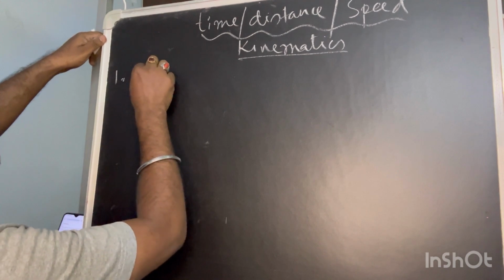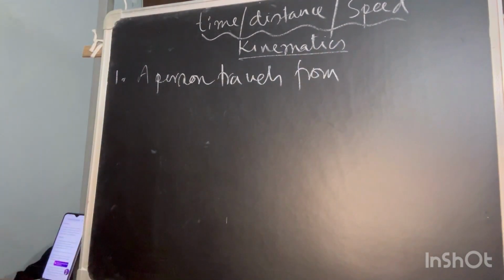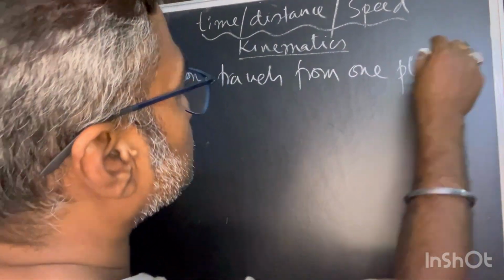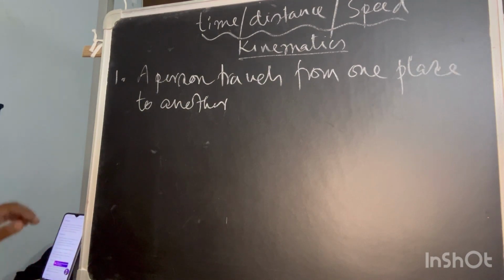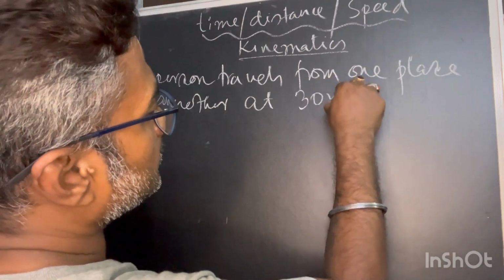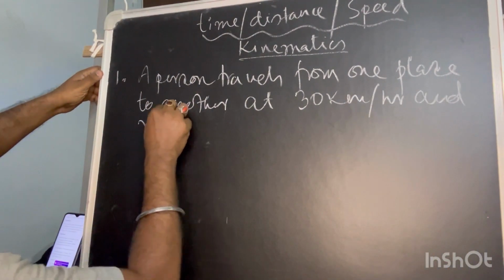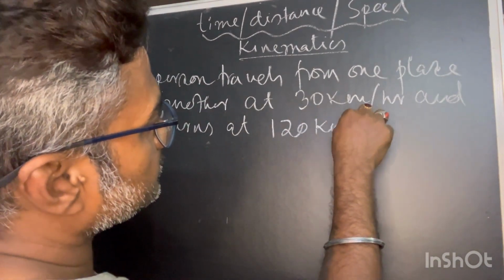A person travels from one place to another at 30 kilometer per hour, and returns at 120 kilometer per hour.